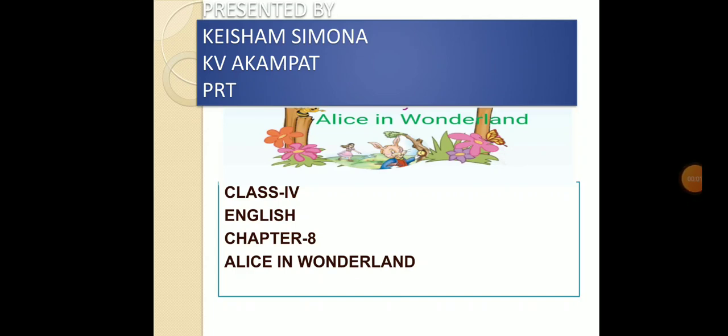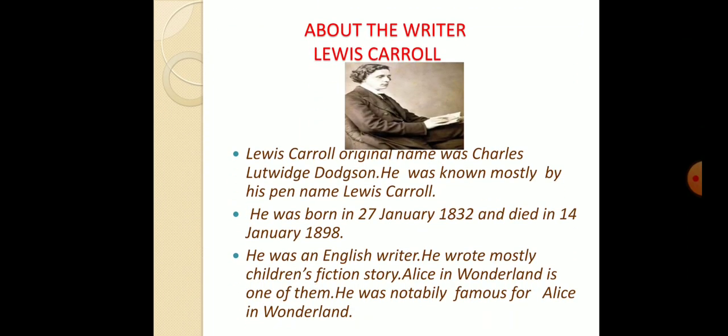Hello everyone. Today, let's continue with the next chapter of English, chapter number 8, Alice in Wonderland. Alice in Wonderland is written by Lewis Carroll. His original name was Charles Ludwig Dodgson. Most of the people know him by his pen name, Lewis Carroll.